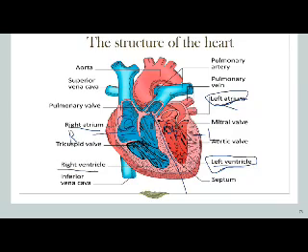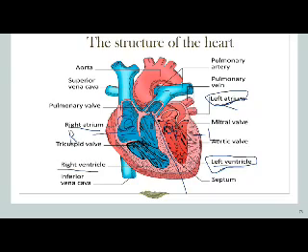The deoxygenated blood will leave the heart from the right ventricle to the two lungs through what? Through the pulmonary artery, which has two branches here. Each branch is found in one lung. So again, the deoxygenated blood will leave the heart from the right ventricle through the pulmonary artery to the two lungs, as this is the place where the exchange of gases will take place.